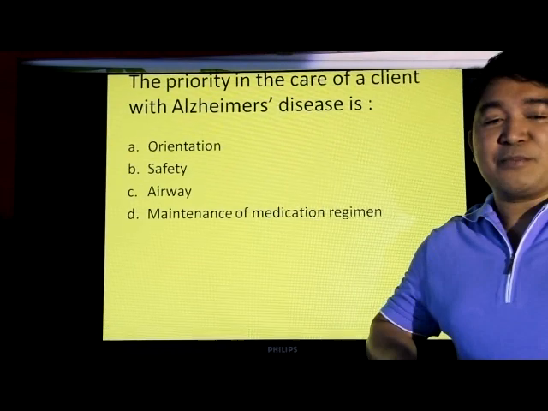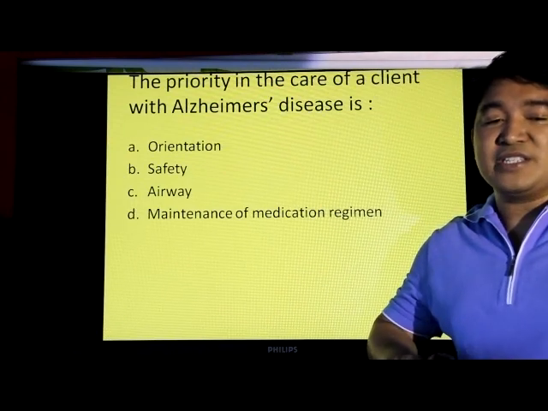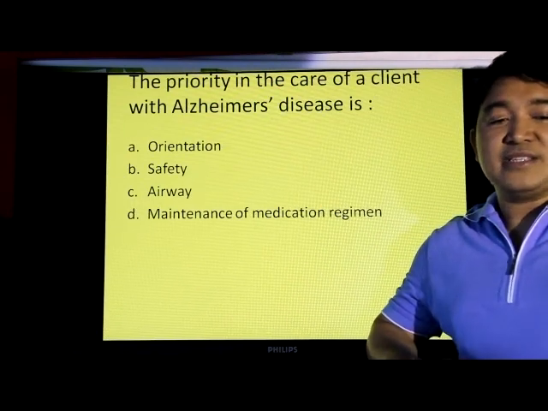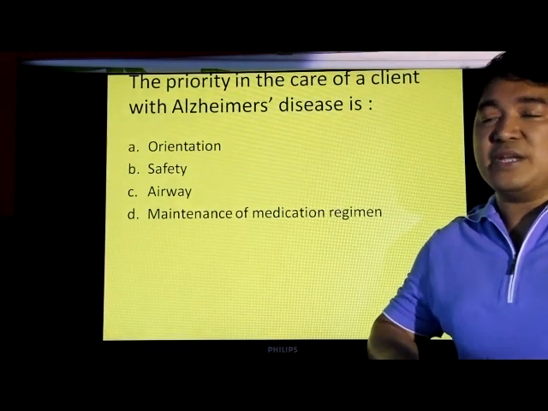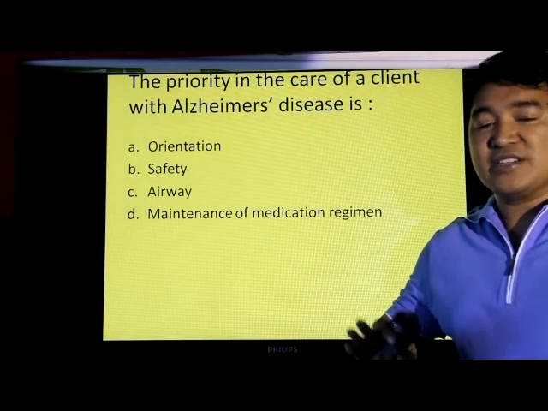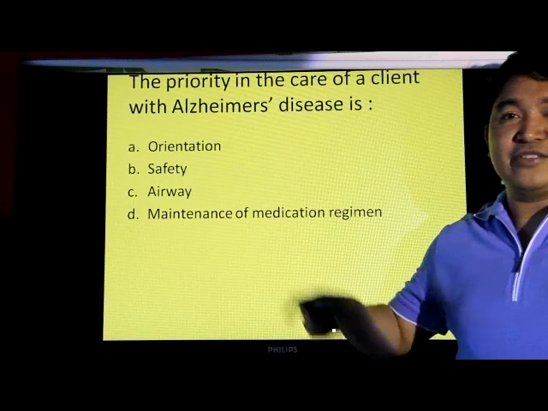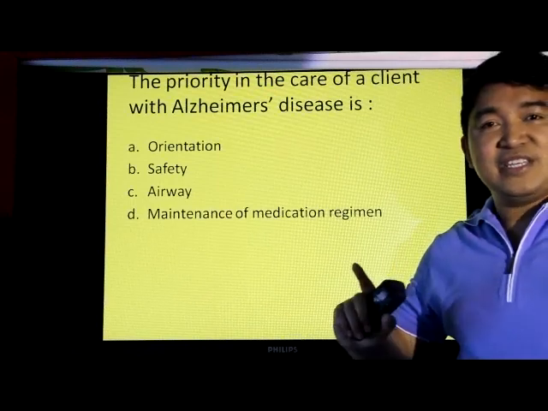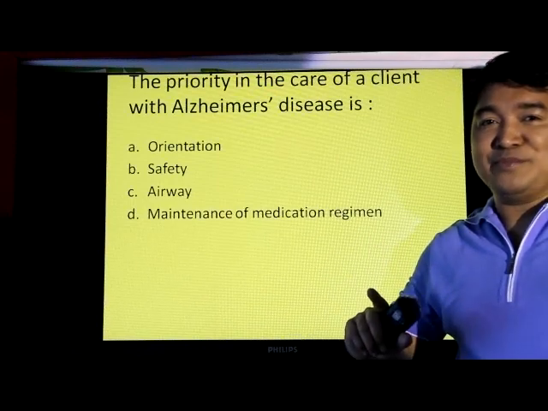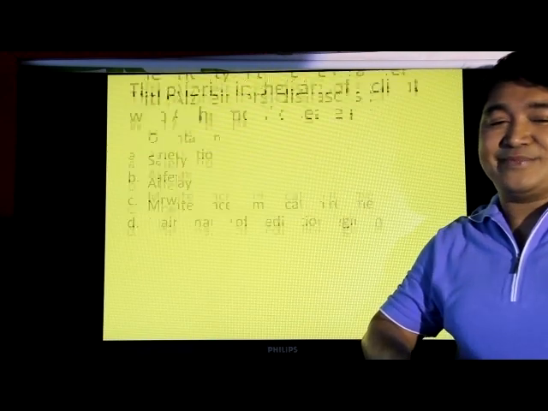So let's answer. The priority in the care of a client with Alzheimer's disease is A. Orientation, B. Safety, C. Airway, D. Maintenance of medication regimen. The answer, I'm telling you, is orientation. Why? Alzheimer's disease is a cognitive problem. So the answer is letter A.